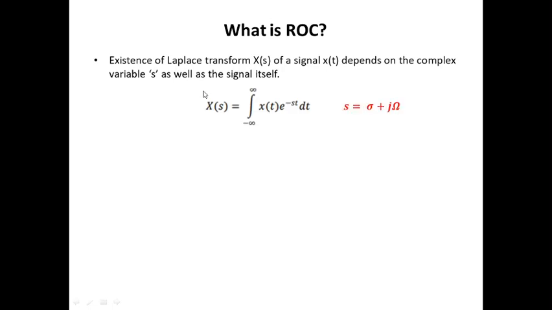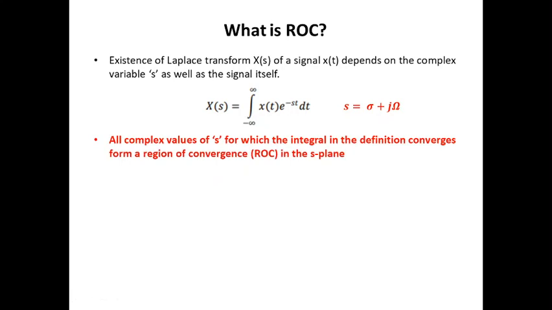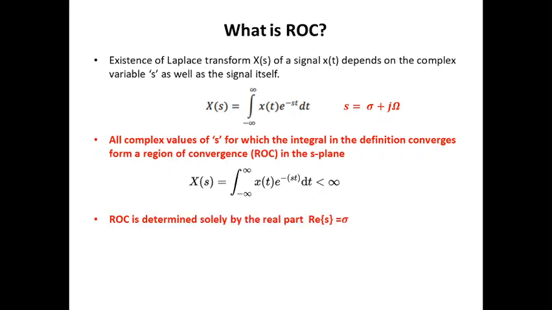As we have seen already, the Laplace transform and the corresponding S-plane coordinates are given. The definition for ROC goes like this: all complex values of s for which the integral in the definition converges form a region of convergence in the S-plane. So when you find the Laplace transform, this integration value should be less than infinity. That means it has a finite value. In that case, we say that the ROC exists.